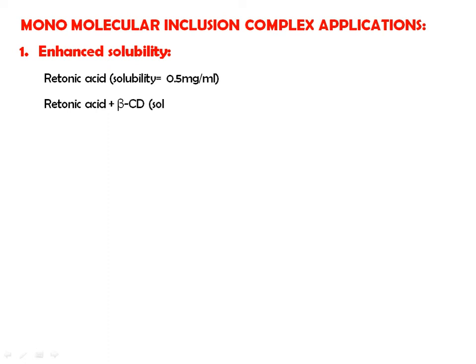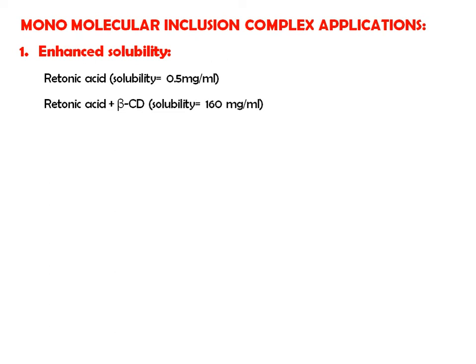Then this monomolecular inclusion complex is helpful to enhance solubility, like retinoic acid. Retinoic acid has a solubility of 0.5 milligram per ml, and when you form a complex with beta cyclodextrin, it will give you 160 milligram per ml.